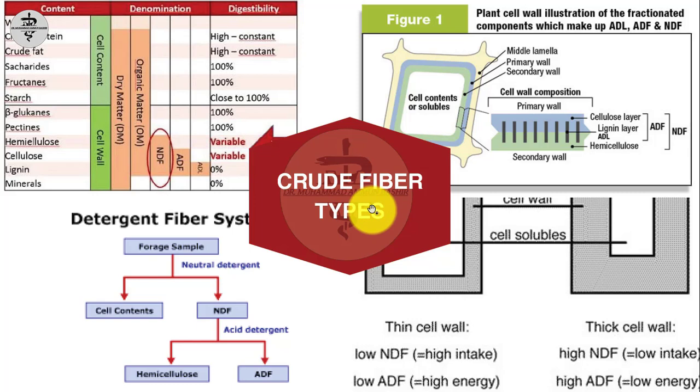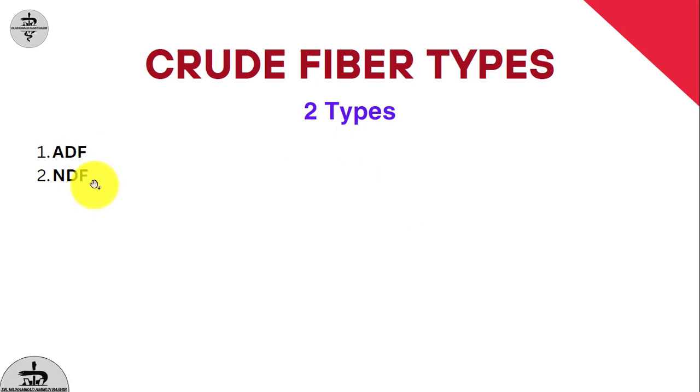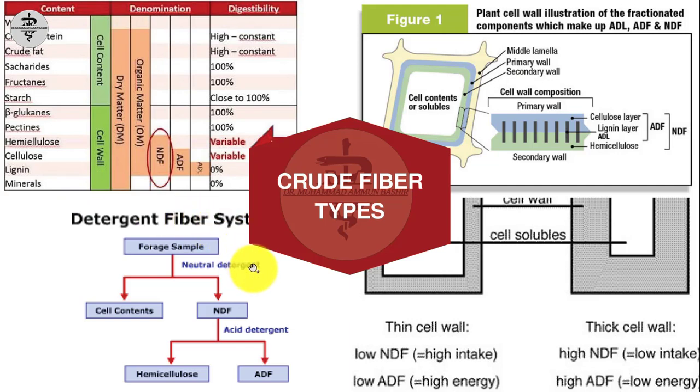Fiber types. The fiber types consist of two portions, ADF and NDF. ADF is also called acid detergent fiber, and NDF is also called neutral detergent fiber. As discussed in the previous diagram as well, ADF and NDF are the structural components of the carbohydrates and are present in the cell wall of a plant cell. ADF is composed of cellulose and lignin, while NDF is composed of cellulose, lignin and hemicellulose. Keep in mind, ADF and NDF have an impact on the cow feed.